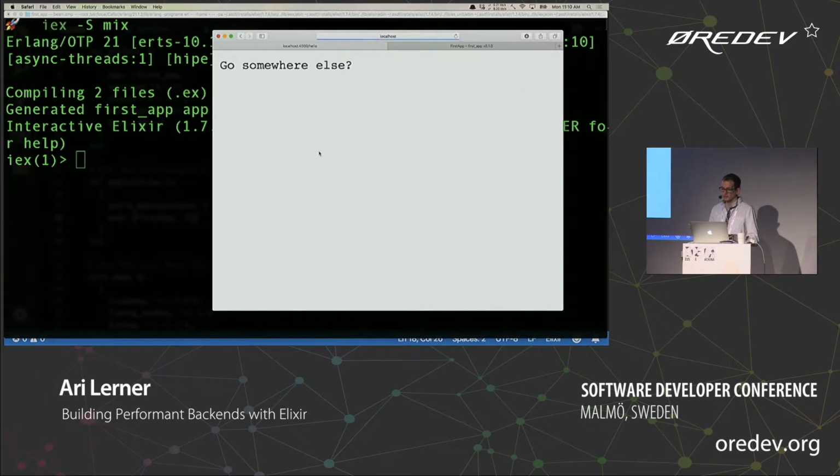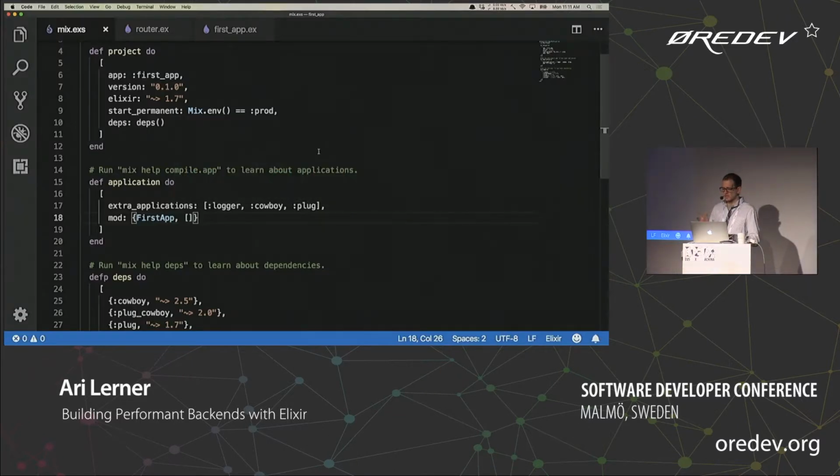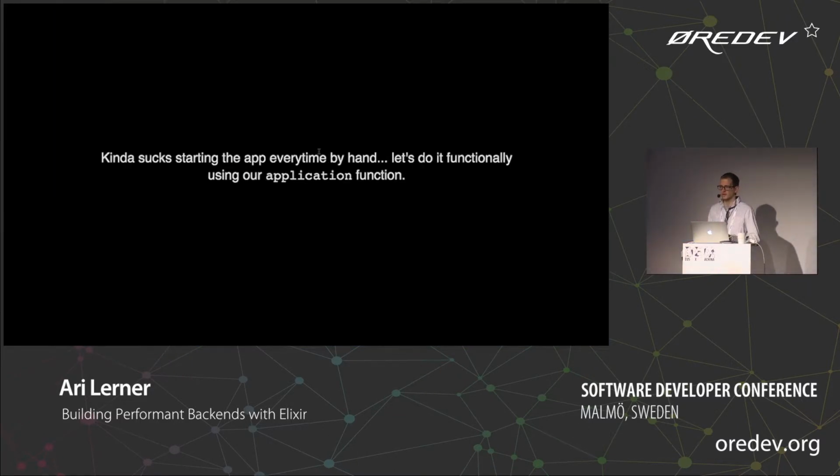So if we reload our web page, we'll see that it's already started and I don't have to do anything. Now the only thing I have to do as I'm developing my application is just reload that module every time. And because there are really awesome lazy software developers who support open source, there are modules that will reload a module every single time you update that file on disk. So you don't even have to go to IEX if you use something like that. Yay, laziness.